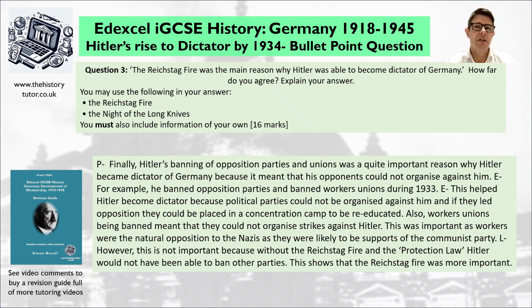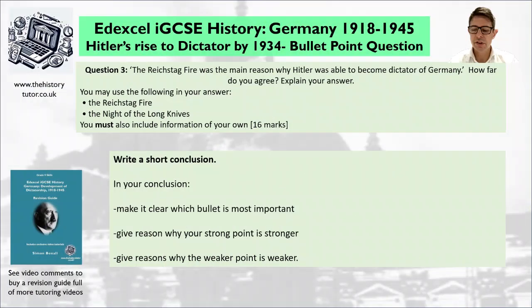So again, I've set up a clear line of inquiry. I've set up a point with an argument, given a little bit of evidence about the laws, explained their impact, and then I've talked about how actually without the Reichstag fire this wouldn't have been possible. So I can give a short conclusion now. I can set it up a bit like this, but I've already set up a clear line of inquiry throughout my paragraph. So even if I run out of time for a conclusion, I should be rewarded quite significantly because my conclusion is very clear in my paragraphs. I've said one is very important, the other two are quite important, and I've already done some comparisons within the paragraphs. So this should just be a short summary conclusion now, rounding off my argument.